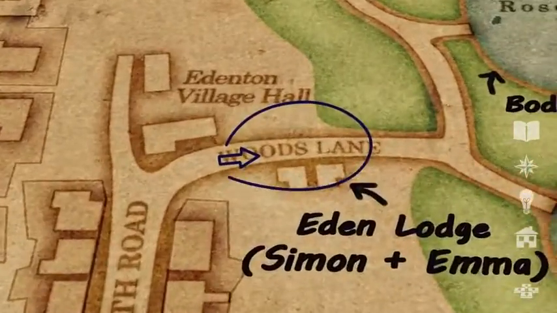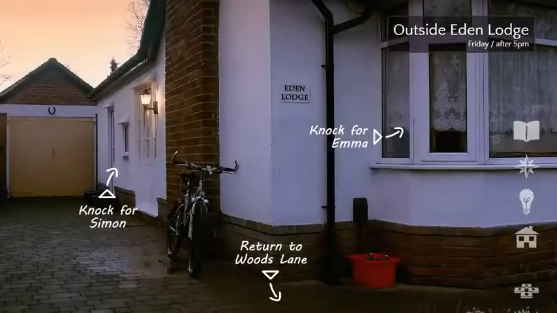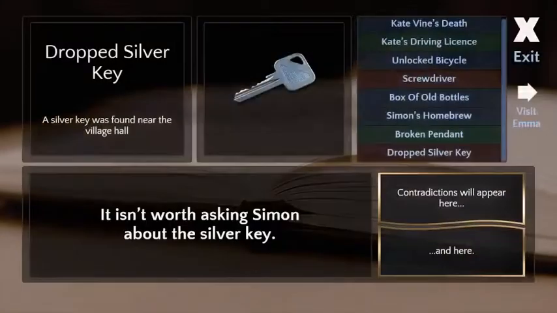Let's go. The lodge. We need to go to the Eden Lodge. That's right. Simon. We want Simon. A few more questions, if you don't mind.